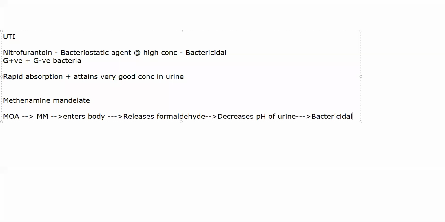Now there are a few other drugs that can be used in UTI as well. Now those other drugs, see, generally these two are used. You can also use a drug called phenazopyridine.